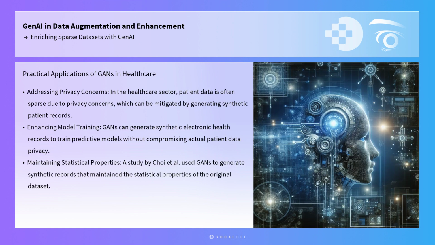A practical application of these tools can be seen in the healthcare sector, where patient data is often sparse due to privacy concerns and limited availability. By using GANs, synthetic patient records can be generated to train predictive models without compromising actual patient data privacy. A study by Choi et al. demonstrated this by using GANs to generate synthetic electronic health records that maintain the statistical properties of the original dataset, thereby enhancing the training of machine learning models without risking patient confidentiality.